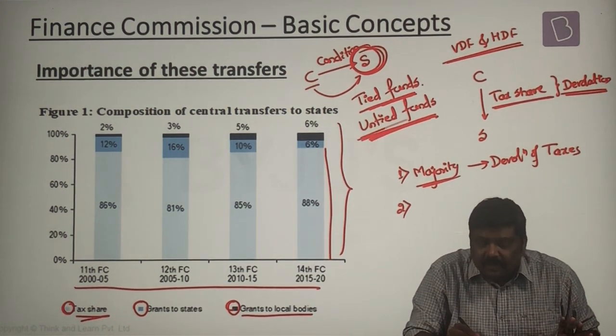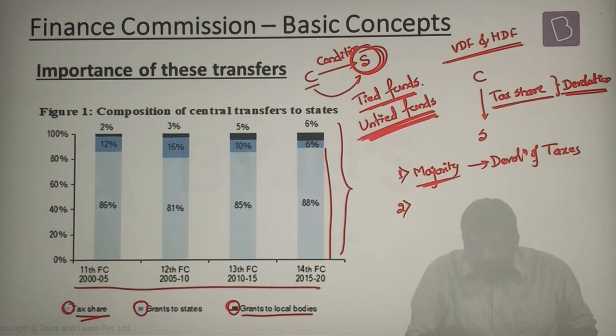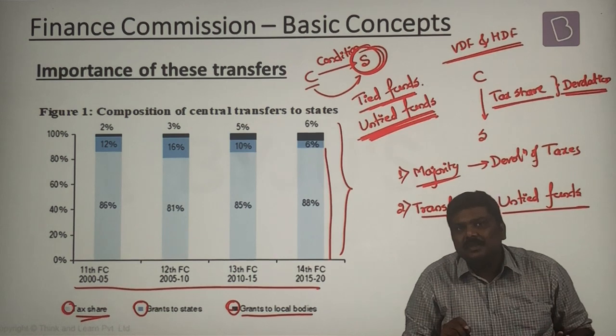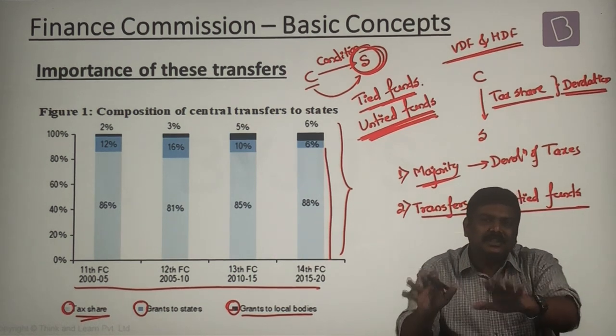These are called untied funds. Whenever these transfers happen under the recommendation of the 14th Finance Commission, especially the devolution of tax share, it is in the form of untied funds. So the prerogative of the usage is left to the state governments. They can use it for any purposes that they want to.